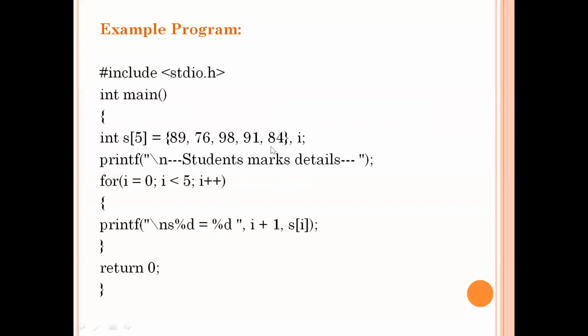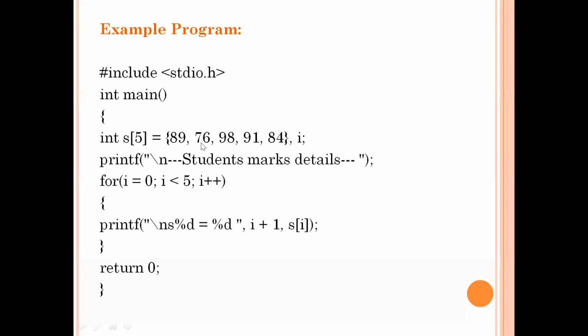If you are assigning multiple values, each and every value will be separated with a comma. And those set of values we need to write inside the curly braces. Index should be specified in square brackets. Values will be assigned to the array using curly braces. Now here I am taking one variable I for moving from one position to another position in the array, just for moving purpose. Here I just want to print the message like student marks details.